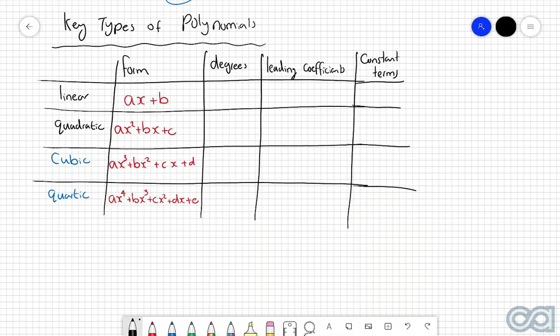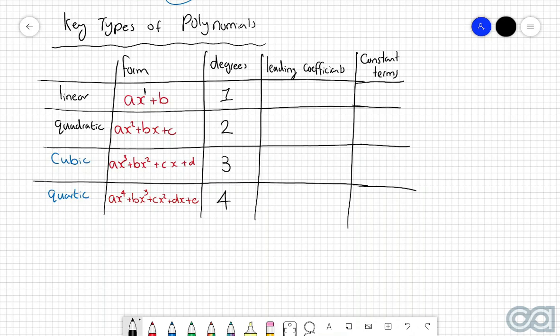And now let's have a look at the degrees of each of these polynomials. So once again, for the linear, we realize that the highest power of x in this case is just going to be 1. So therefore, the degree of a linear polynomial is 1. Then with a quadratic, we can see that the highest power of x is 2. So we can therefore say that the degree of a quadratic polynomial is 2. With a cubic, it gets raised to 3. So we can say that the degree of a cubic polynomial is 3. And then for a quartic, we can see that increases to 4.